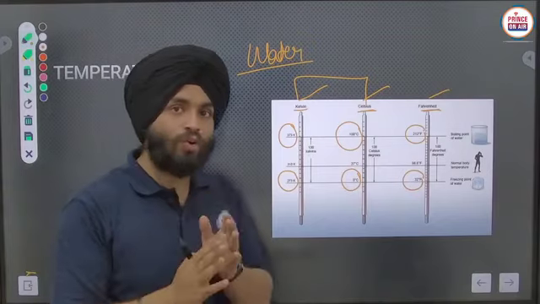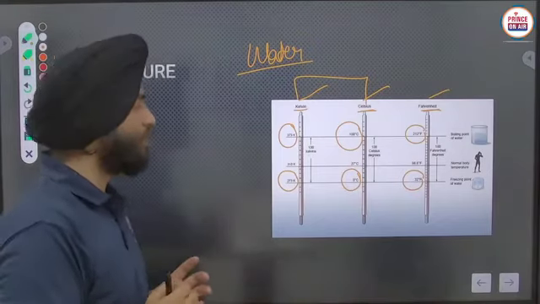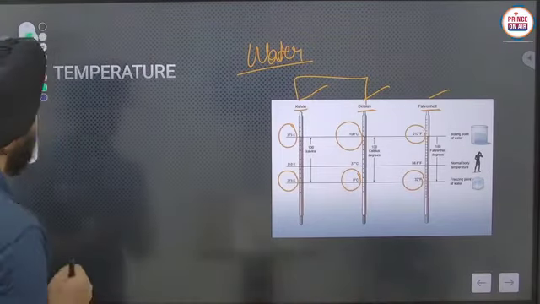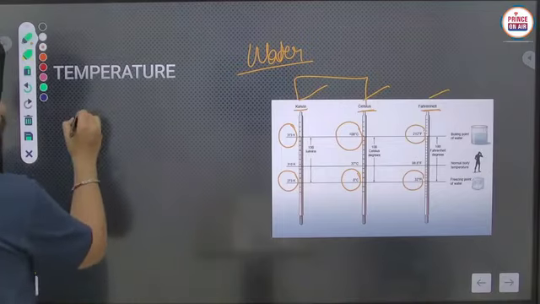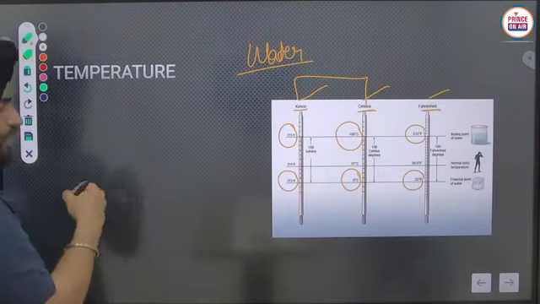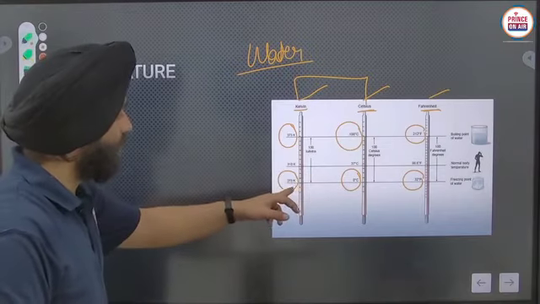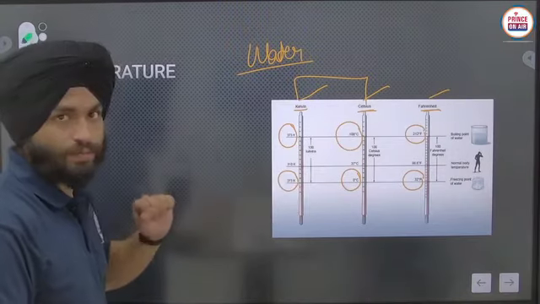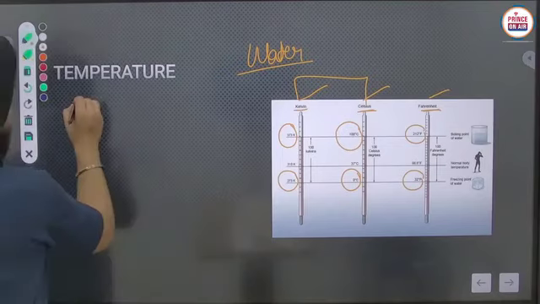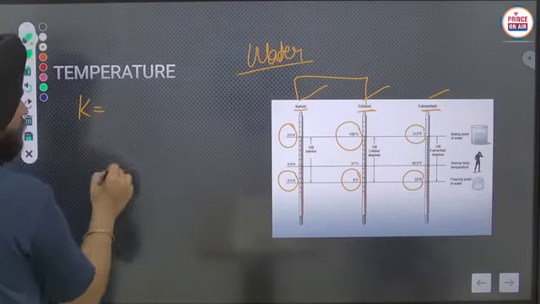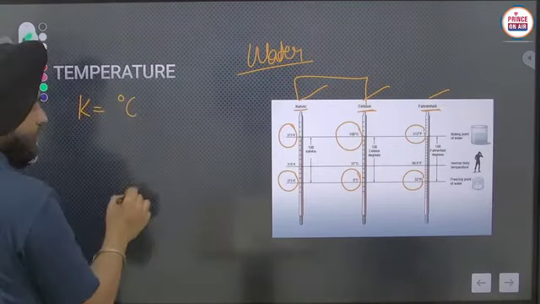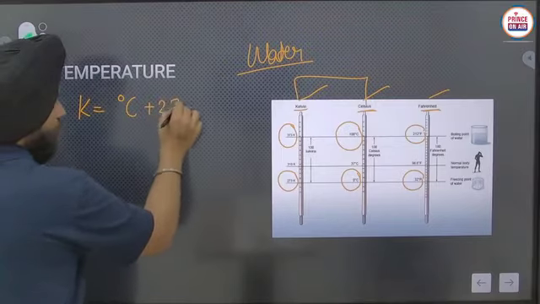If I want to calculate the temperature in terms of Kelvin, then Kelvin equals degree Celsius plus 273.